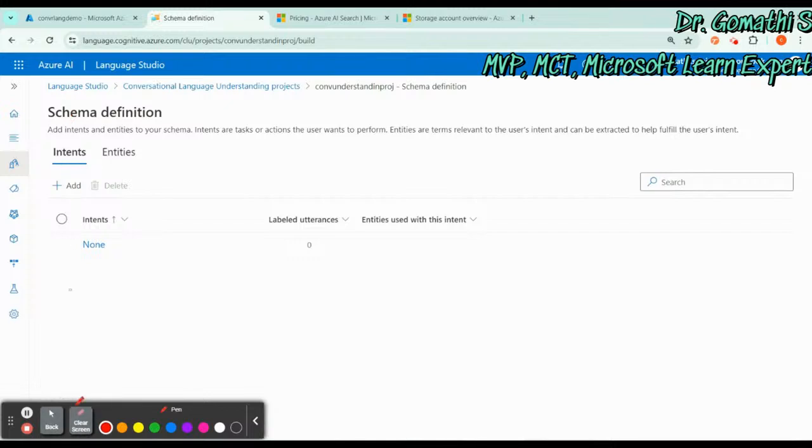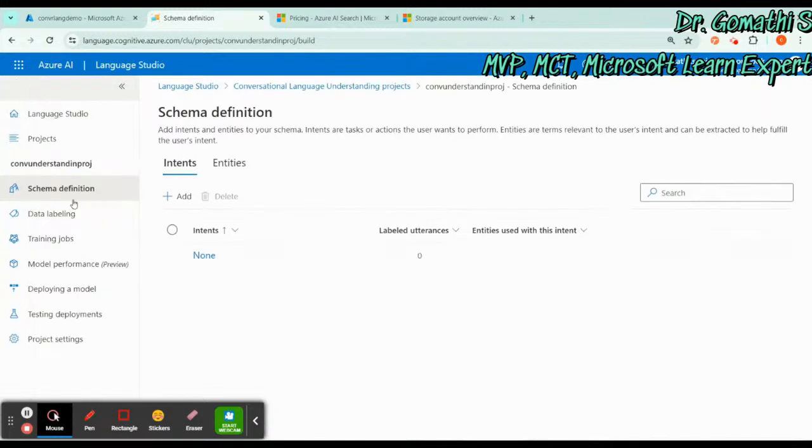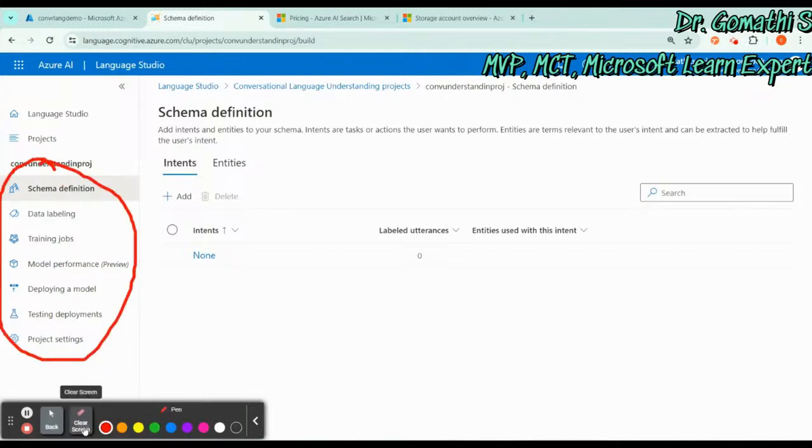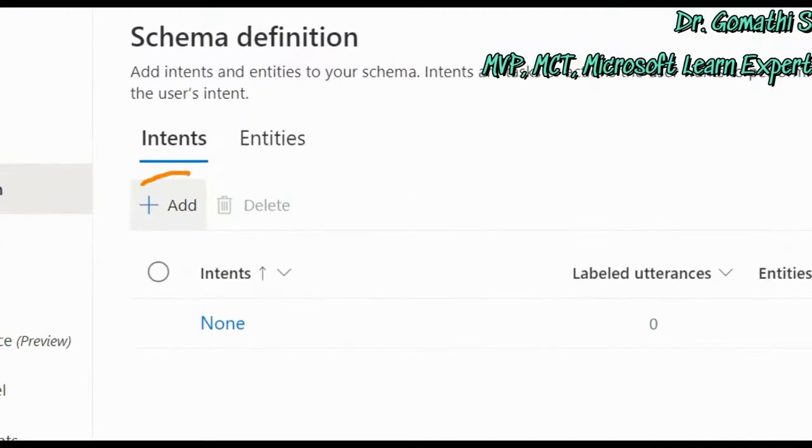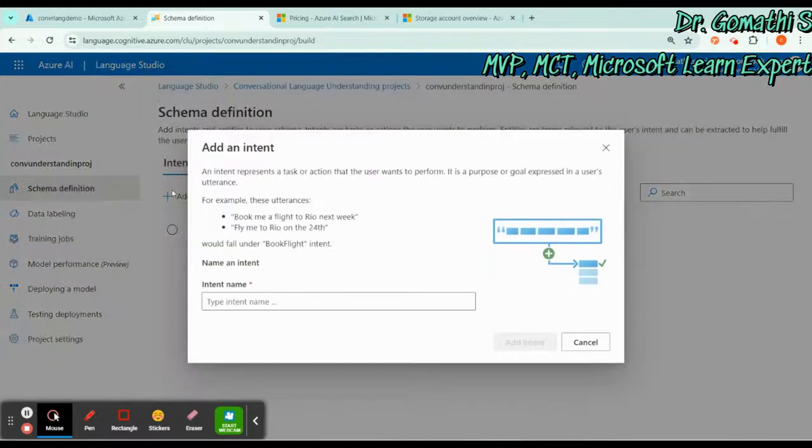What you can do is go here, this is the schema definition. You can check all these things here. You have to first define the schema of what you want to do, and you can see this is intent, this is entity. So let us click on the intent and add the intent here. Click this add, checking that you are in intent. It will ask you what intent. Here it is showing intent is an action or a task, it has to do something for you.